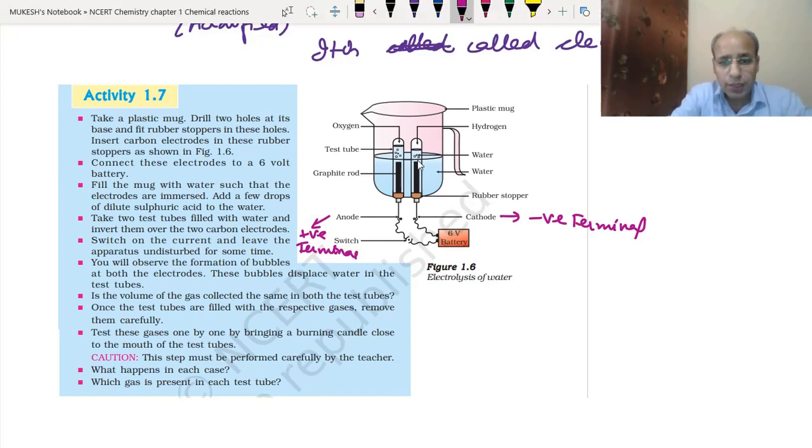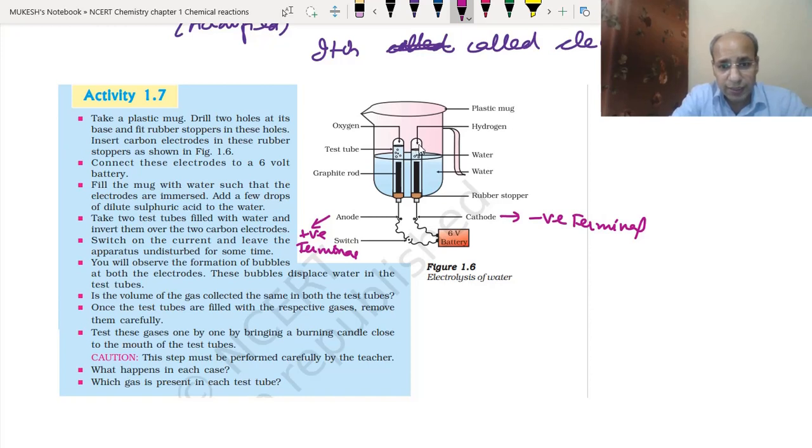Now, we have taken water in which we have mixed some acid. Clear? We have mixed some acid. Now we have taken two test tubes, inverted them, and made them airtight with the rubber stopper. Now when we pass the electricity through this water, a chemical reaction will take place, meaning the electricity will force the water to break into hydrogen and oxygen.